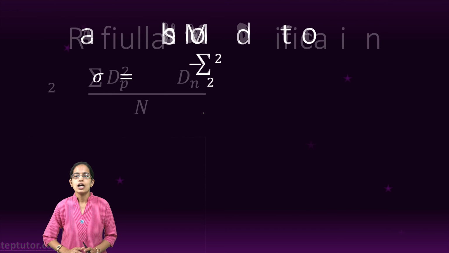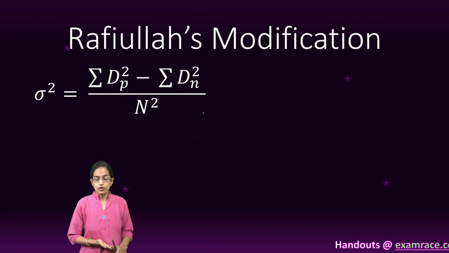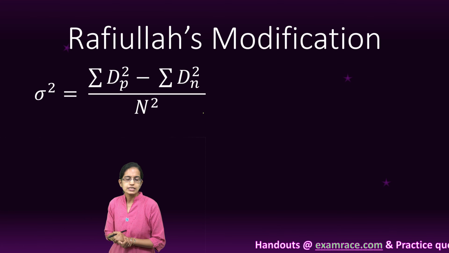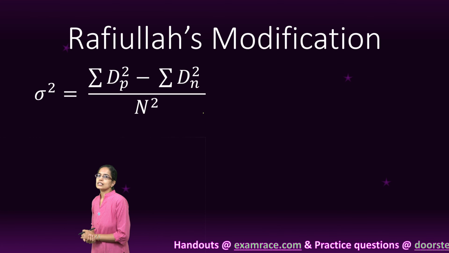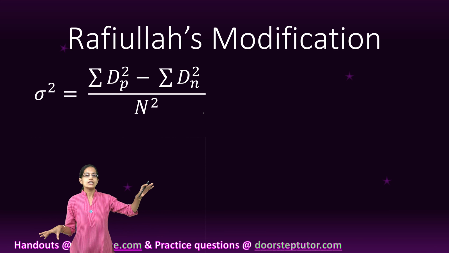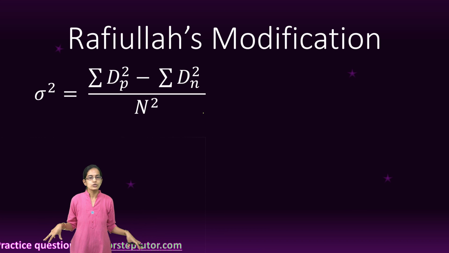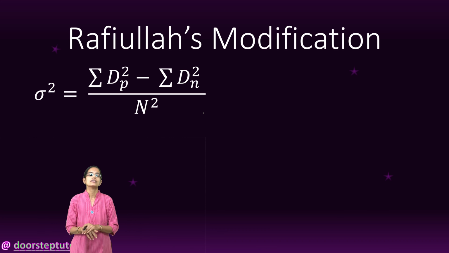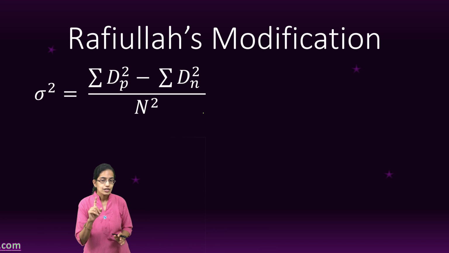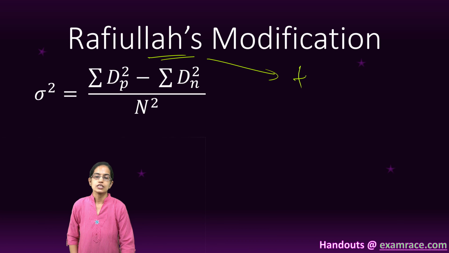But Rafiullah cited that this is not enough. There needs to be a further modification. And what modification did he suggest? He suggested that I need to take the deviations which are positive and the deviations which are negative separately. I need to square those deviations separately and then subtract those. And that was Rafiullah's idea for the functional classification of towns.